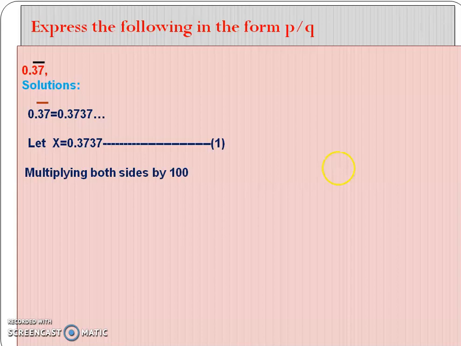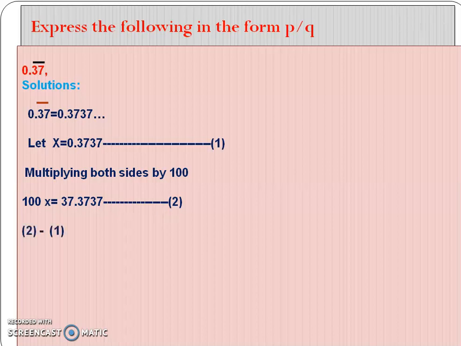We have to multiply both the sides by 100 because here 2 digits, that is 37 is repeated. So if you take 1 digit repeated means we have to multiply by 10. 2 digits are repeated means we have to multiply by 100. 3 digits are repeated means 1000. So 100x equal 37.3737. That is the second equation.